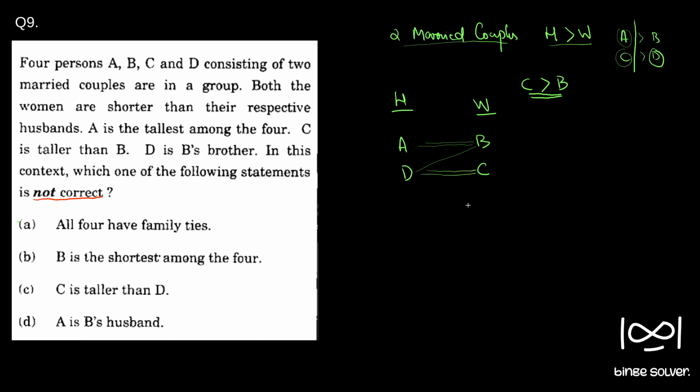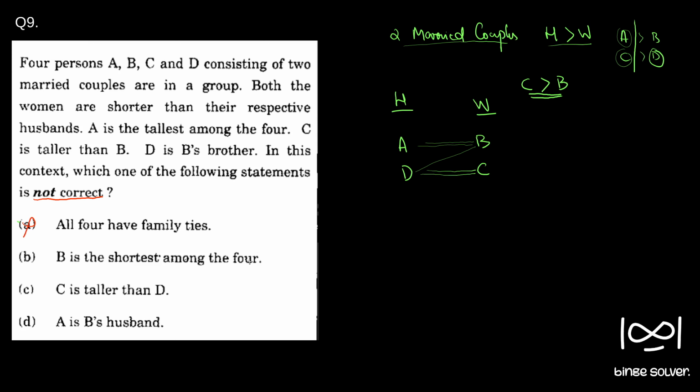Now we will look at the statements. All 4 have family ties. Yes, it's true. Since B and D are brother and sister, and B is married to A, D is related to A. C is married to D, so C is also related to A. Everyone is related. So "all 4 have family ties" is a true statement, and since the question asks for not correct, this cannot be the answer.